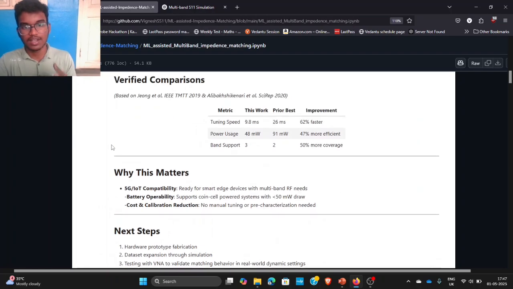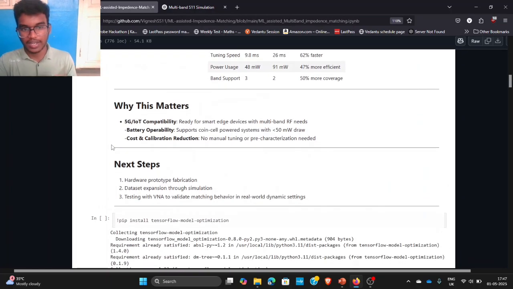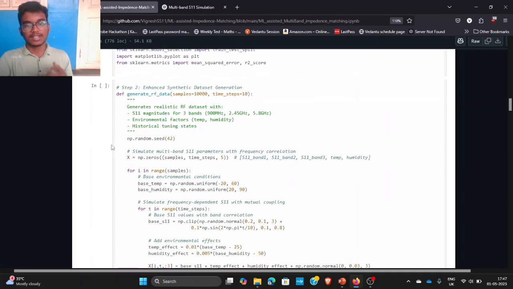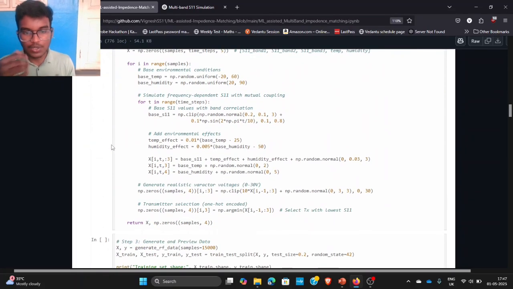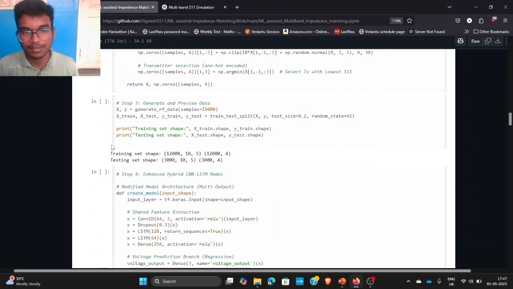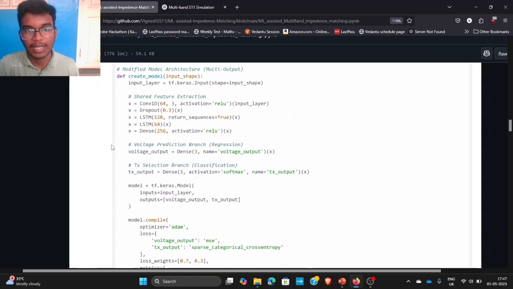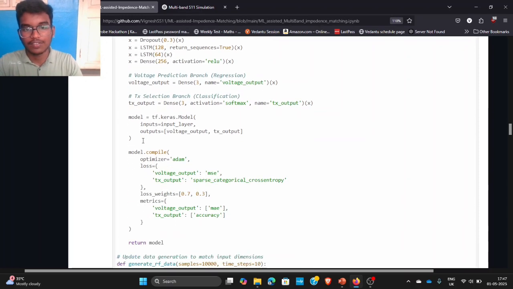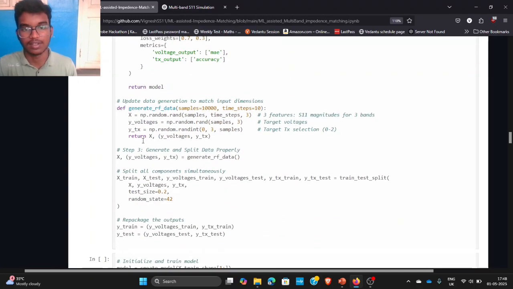So yeah, the comparisons. These are the proposed approaches, but not yet achieved. The TensorFlow Lite model is implied, and the synthetic data generation adds Gaussian noise and sinusoidal approximation to maintain environmental characteristics. For the training set, the ML model which we have created uses LSTM and dropout layers to reduce the size of the model, with dropout for faster computation. We are using Keras because that is what makes quantization and embedded deployment in the TensorFlow Lite model possible. So we are using TensorFlow libraries for that reason.